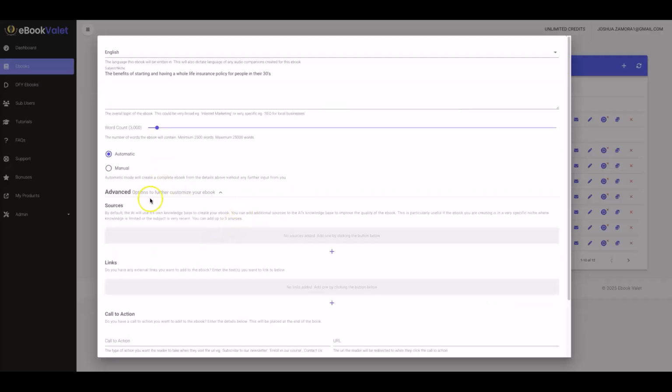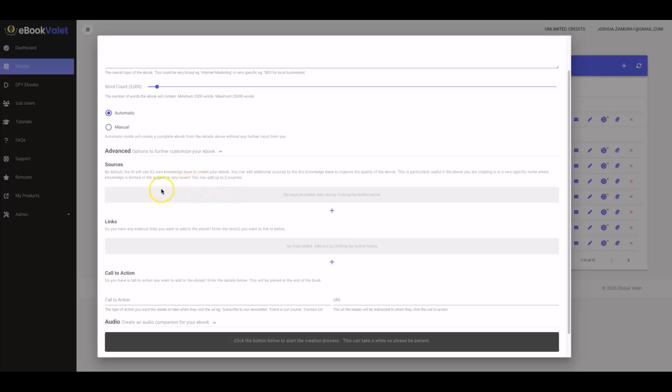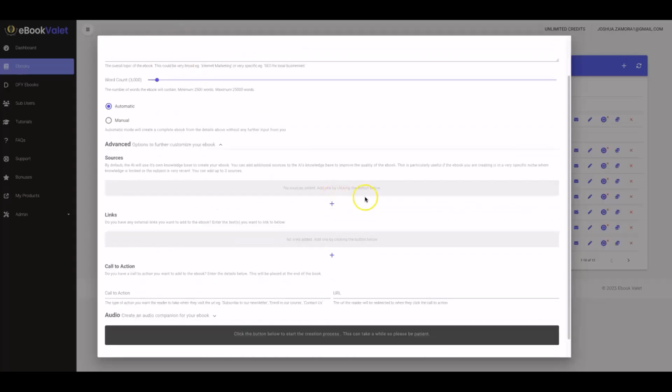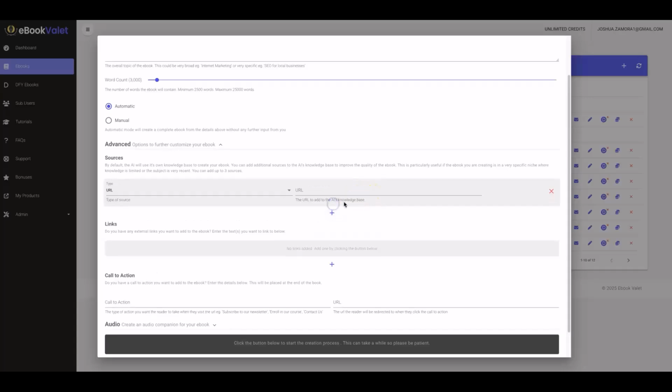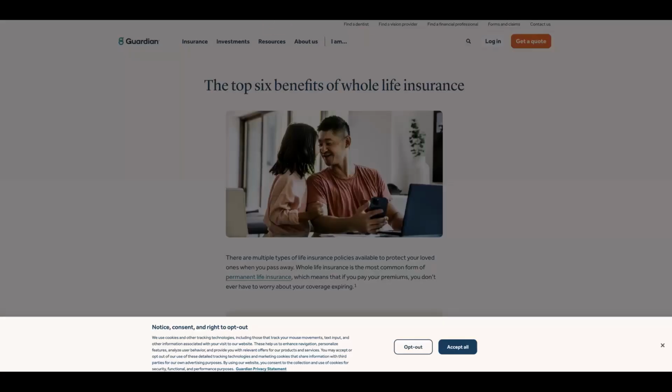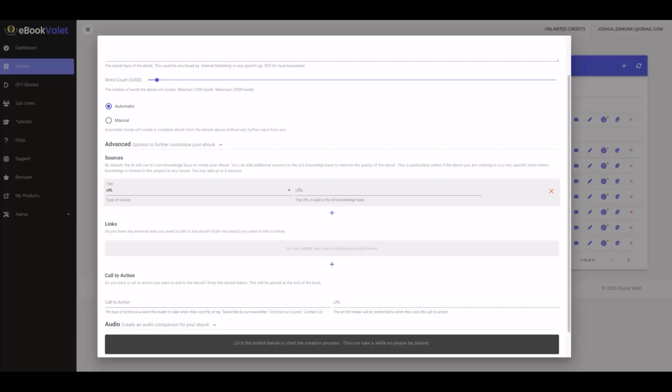And then here we have some advanced options, which are part of our upgrades, specifically the sources tab. This is where you will be able to create ebooks based on specific URLs. So if you see a blog post that you like, a YouTube video, a Reddit thread that has a lot of great information around whatever niche you're targeting, or a Quora thread, or a forum thread, or whatever it is that you find out there that has a ton of valuable information and you want your ebook to be created around that, you can go ahead and do that.